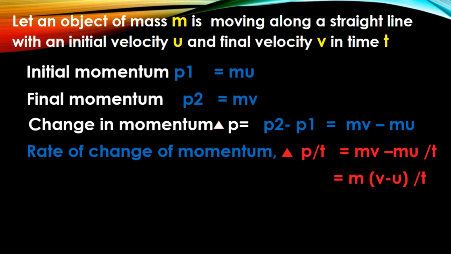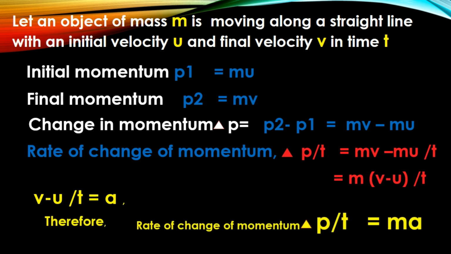We learned that (v minus u) upon t is acceleration a. Therefore, we can write rate of change of momentum, delta p upon t, is equal to mass into acceleration. Rate of change of momentum is ma.